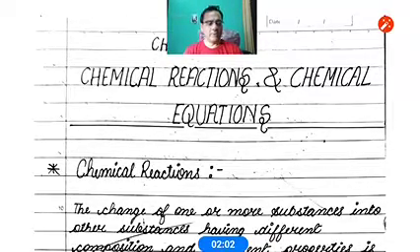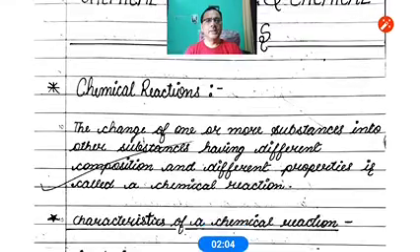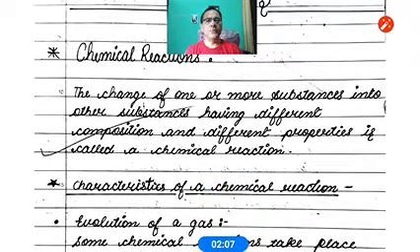So how do we define a chemical reaction? See the definition: the change of one or more substances into other substances having different composition and different properties is called a chemical reaction. So what is the meaning of this? The change of one or more substances into other substances. It means in a chemical change, there is always a change in the substance. One substance converting into another substance with different properties. That is called a chemical reaction.